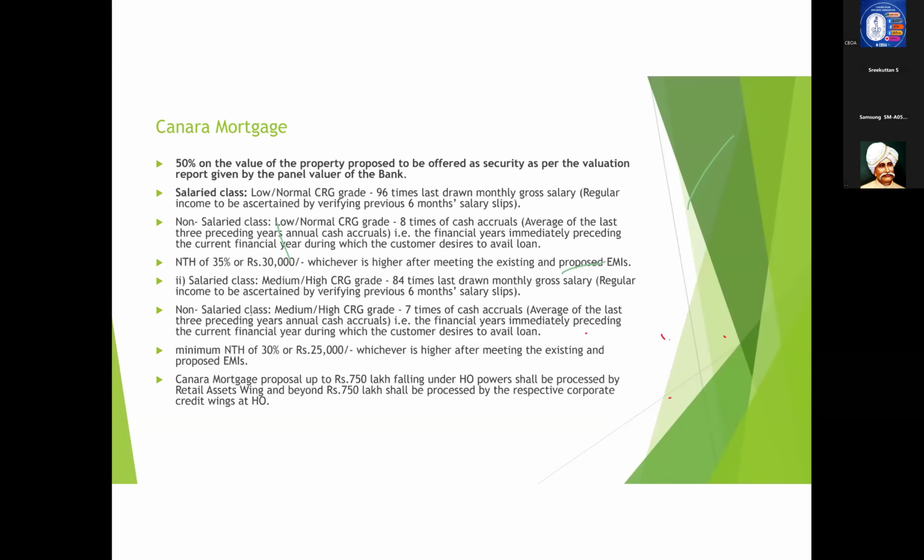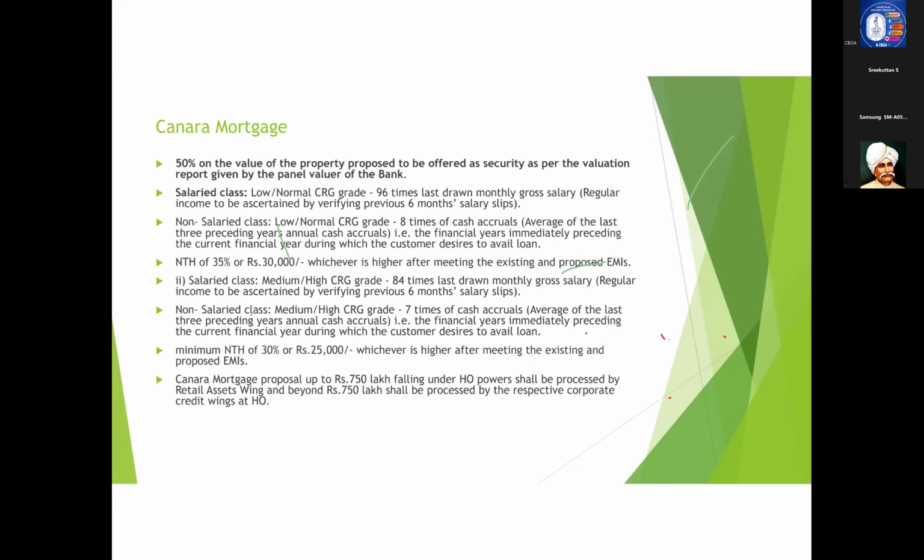Now, the last point is Canara mortgage proposal up to 7.5 crores. This has been asked in one of the exams. The maximum loan amount under Canara mortgage falling under HO powers is 7.5 crores. It is to be processed by retail asset wing.